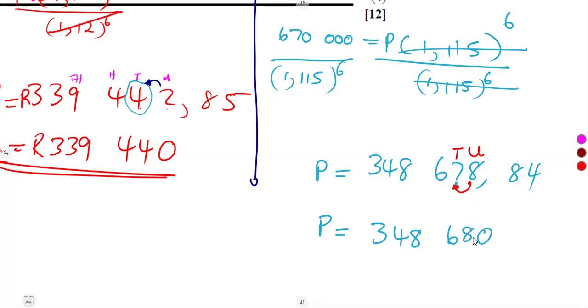The 8 that we are having at the end, representing the units, will be replaced by a 0. So that is how we round off to the nearest 10. If you are given any condition that you are working with, make sure that you understand the question.